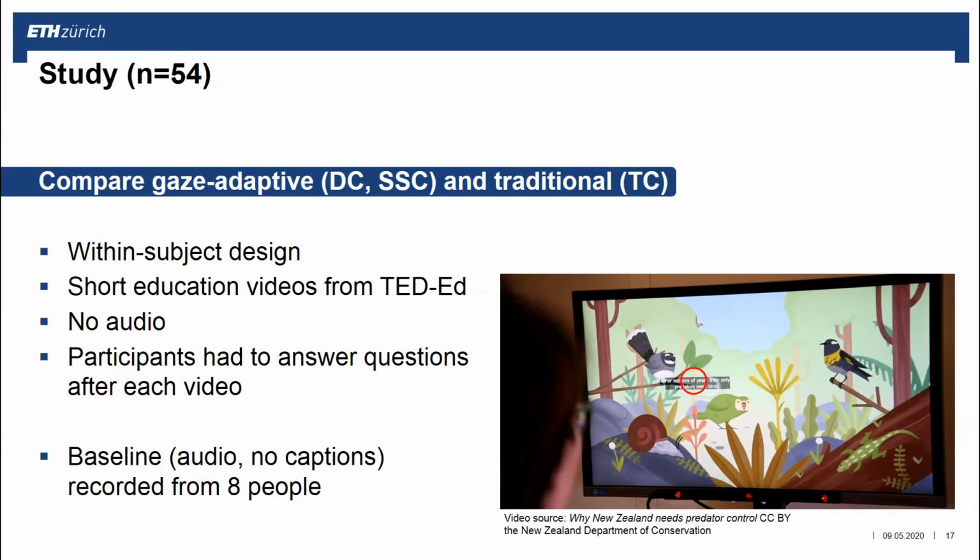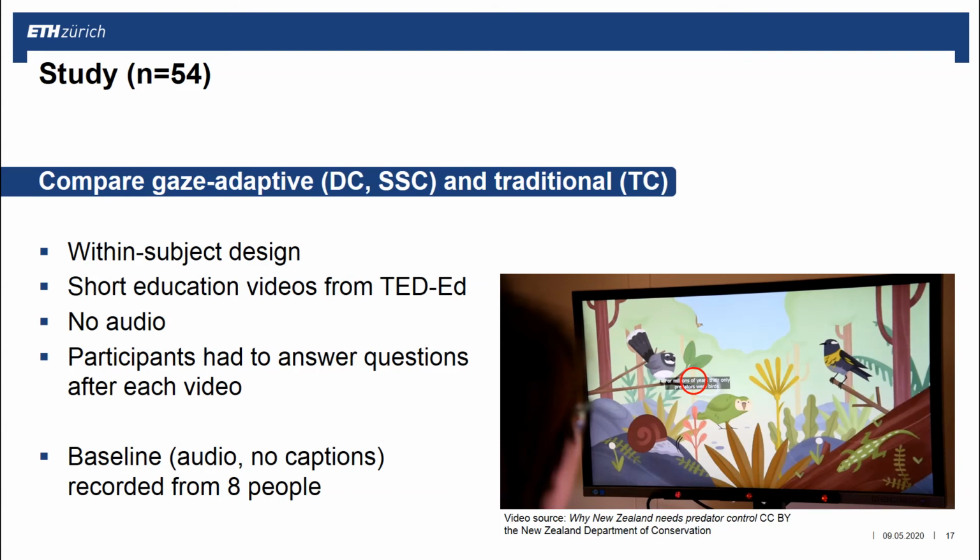To find out how gaze-adaptive captions influence viewing behavior, we conducted a user study with 54 participants. Half of the study was conducted in Stuttgart, the other half in Zurich. Each participant watched videos with gaze-adaptive and traditional captions. We used short education videos from TED-Ed. All of them had off-screen narration.